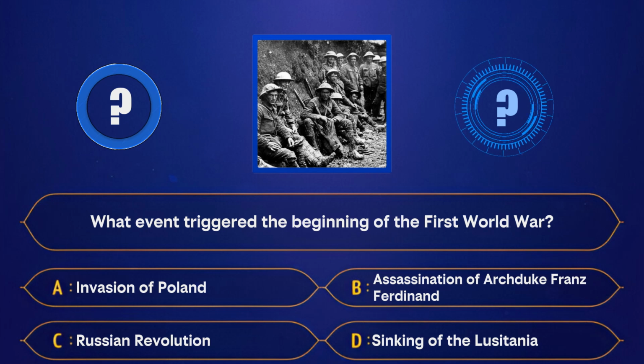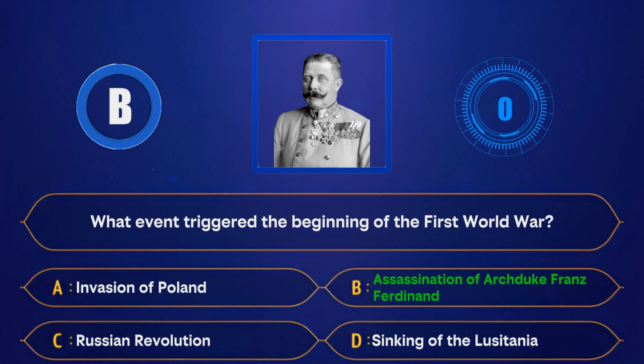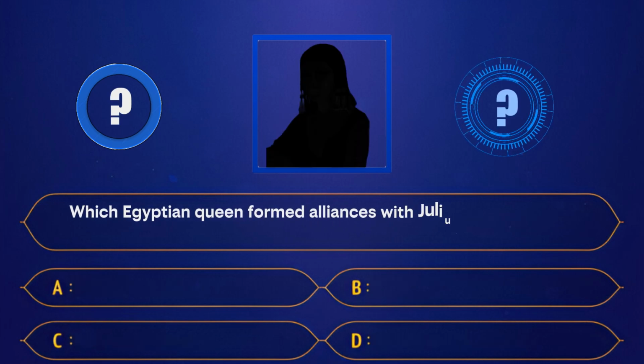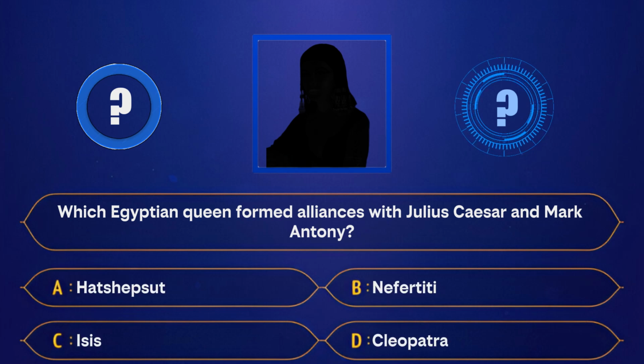C. Russian Revolution. D. Sinking of the Lusitania. Correct answer, assassination of Archduke Franz Ferdinand. Which Egyptian queen formed alliances with Julius Caesar and Mark Antony? A. Hatshepsut. B. Nefertiti. C. Isis. D. Cleopatra.